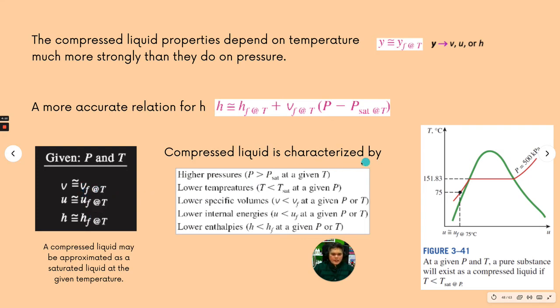The compressed liquid is characterized by higher pressure. Usually the pressure is much higher than the saturation pressure at the given temperature, and usually it is at much lower temperatures compared to the saturation temperature. It has a lower specific volume, lower internal energies, as well as lower enthalpies. So this is the characteristic of the compressed liquid.